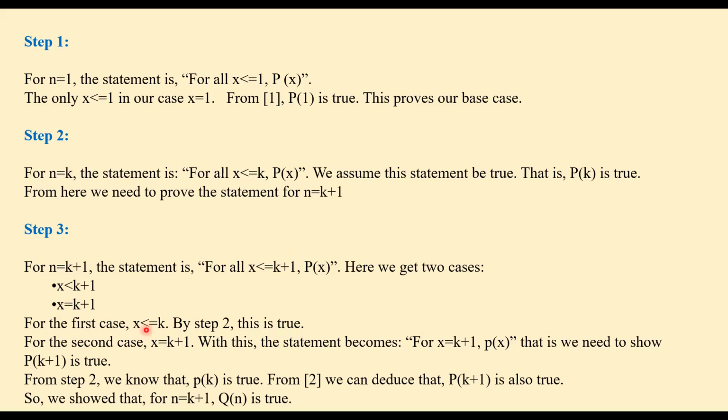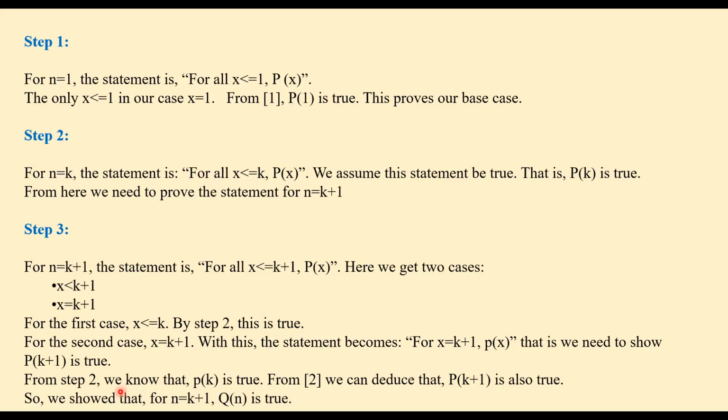In the first case, if x is less than k plus 1, this means that x is less than or equal to k. By step 2, we have assumed that this is true. So our first case is good. Now we have to prove it for x equal to k plus 1. In the second case, the statement becomes: for x equal to k plus 1, P of x. We need to show P of k plus 1 is true.